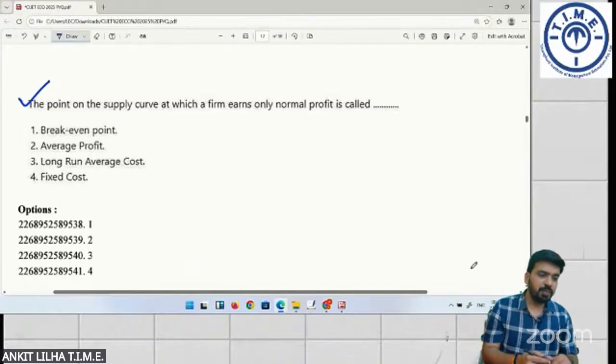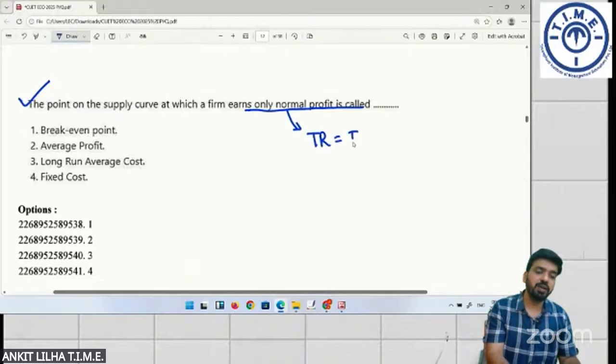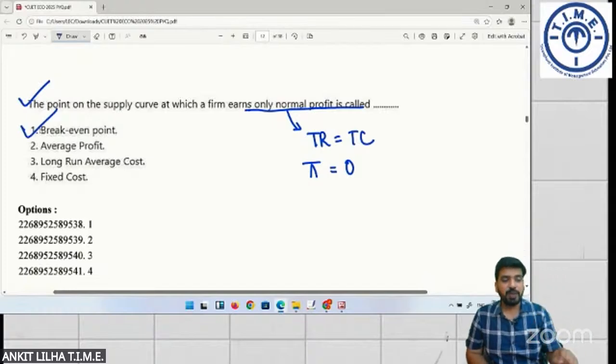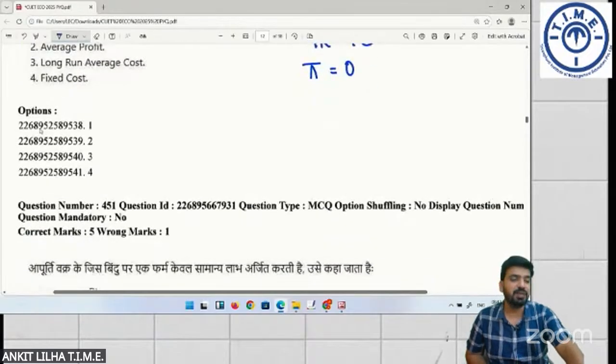The point on the supply curve at which the firm earns only normal profit. So what is normal profit? Normal profit is a point where total revenue is equal to total cost. At TR equal to TC, profit, denoted by the sign pi, is equal to 0, which is also called the break-even point. So the point on the supply curve at which a firm earns normal profit is called the break-even point.